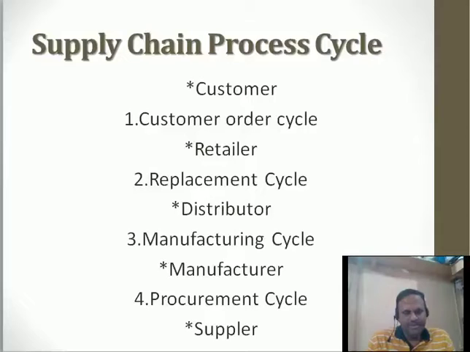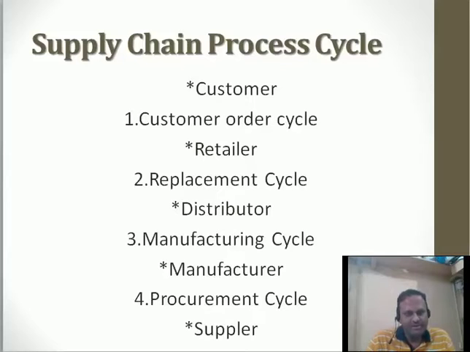Then whenever the manufacturer is there, he is going to produce the goods, he is going to distribute those goods to the distributor. When distributor is going to give the order to the manufacturer to produce the goods, it is called as manufacturing cycle.